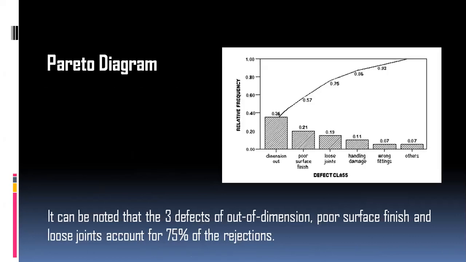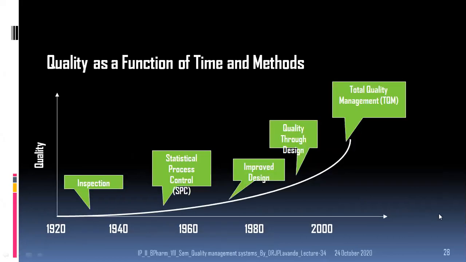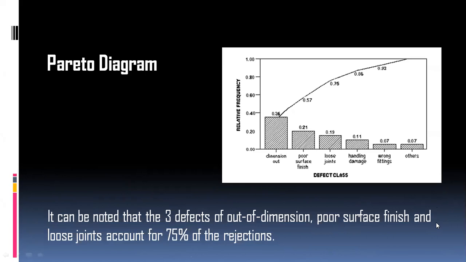The Pareto diagram says that most of the time 80% of the problems are because of 20% of the causes, or the 20% causes lead to the 80% problems. So if we go on working on these 20% causes, we can remove the 80% problems. It can be noted that the three defects of out of dimension, poor surface finish, and loose joints account for 75% of the rejections.